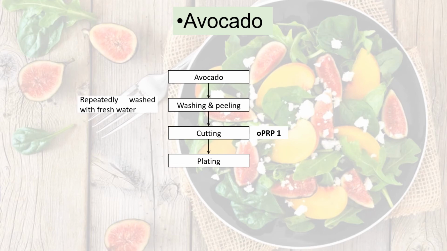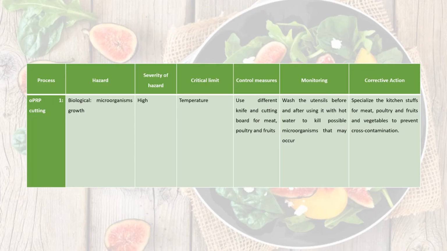For avocado, we will wash and peel the skin of the avocado, and we will cut it into slices. Okay, so for cutting, as usual, we will specialize the utensils of knife and cutting board, and we will use the green cutting board, same as vegetables.